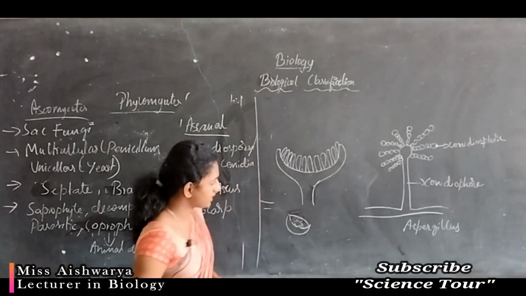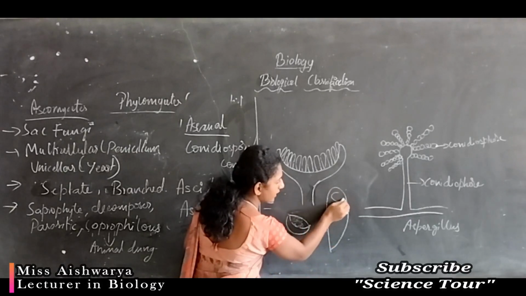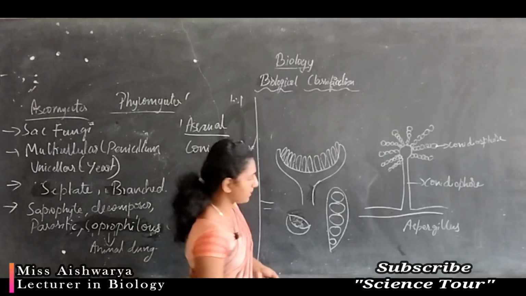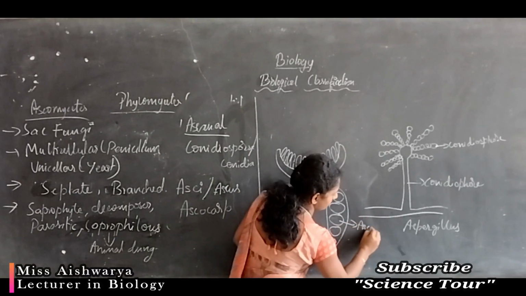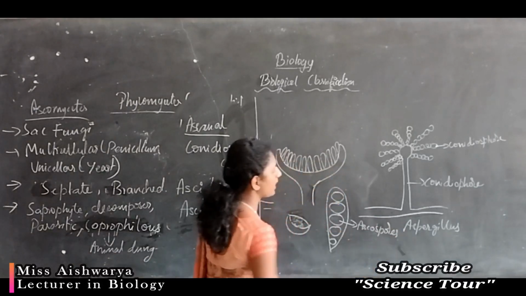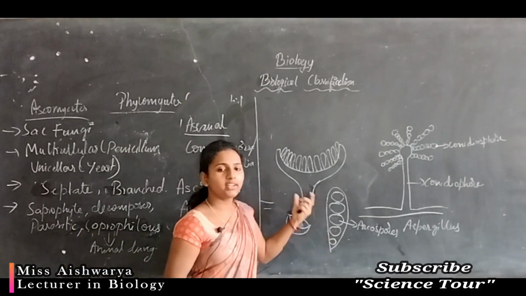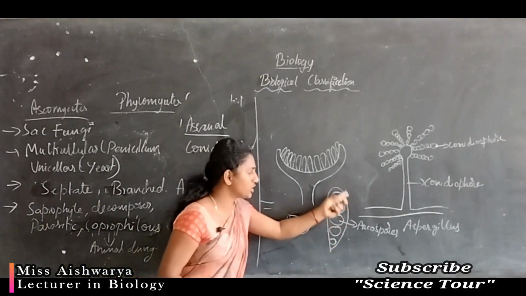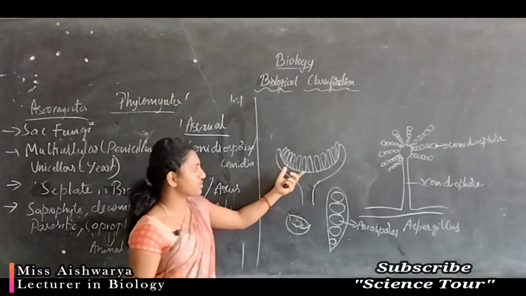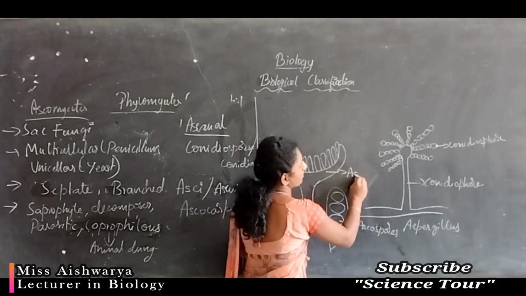If you enlarge this ascus, you can find a structure like this, and inside this you can see the arrangement of spores. These are nothing but the ascospores. Here the ascospore development is endogenous, situated inside the ascus, and these asci grouped together form a specialized structure called ascocarp. This is called ascocarp.